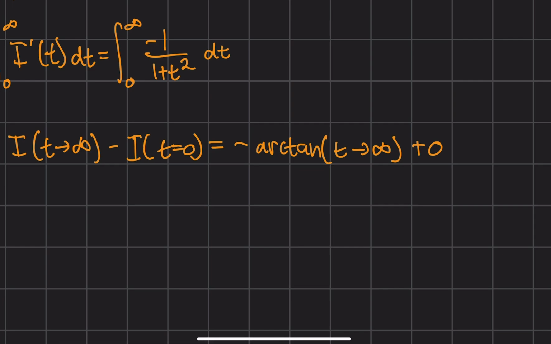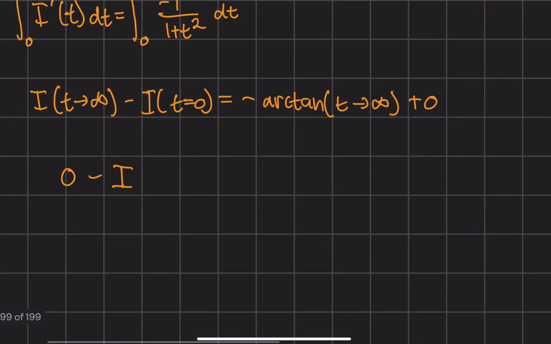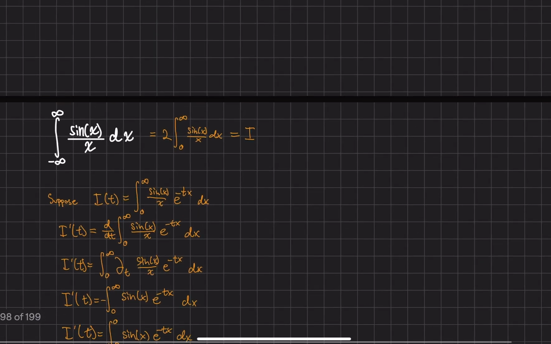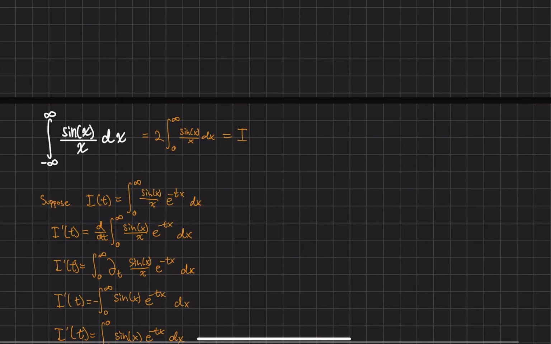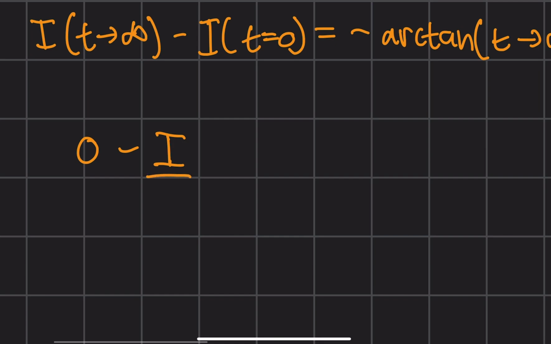So that's good. Now, what did we say earlier? Well, I of t with input arbitrarily large is 0. And T equals 0 was the target integral. Let me verify. Technically, it's a half of the target integral. So we'll say I over 2.